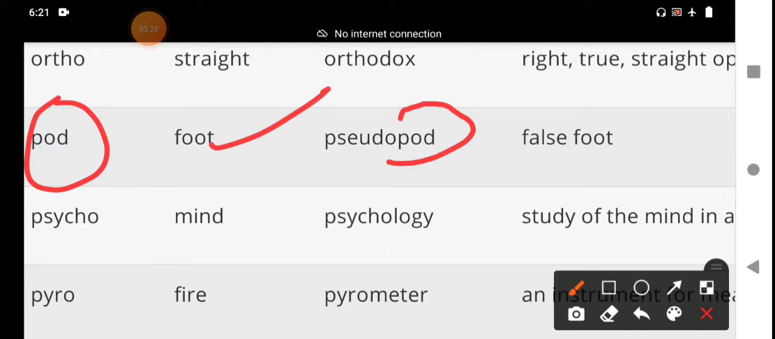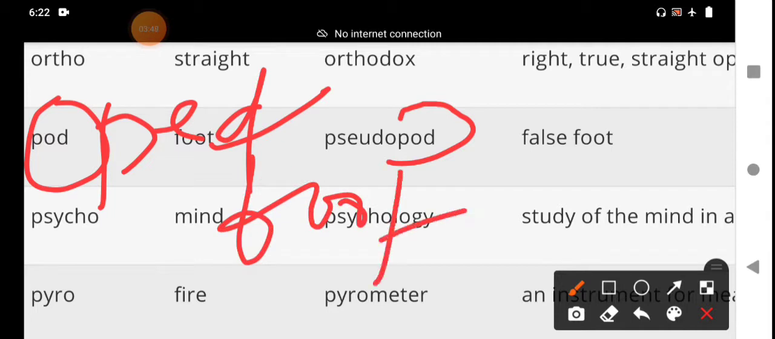Some other words: pododynia, cephalopod, brachiopod, stomatopod. Here one more root is there, ped, P-E-D. Ped also means foot. The root word ped indicates the meaning foot also. That means we should learn some more vocabulary through ped.